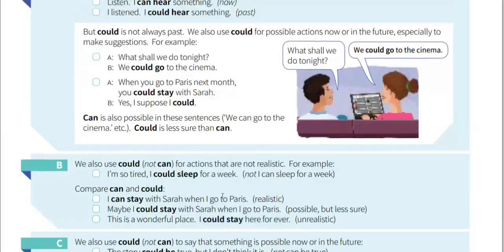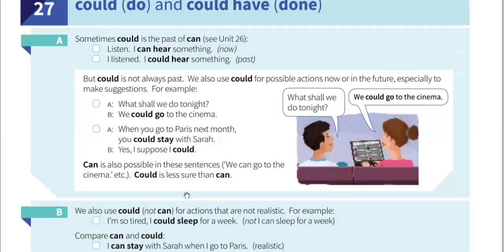So, in A and B, we considered two usages of could. What was the first one? First one, future and now, present meaning. No, I'm not asking you about in which tenses. I'm asking the usage. When should we use it? Usage, we use could for possible actions, especially to make suggestions.